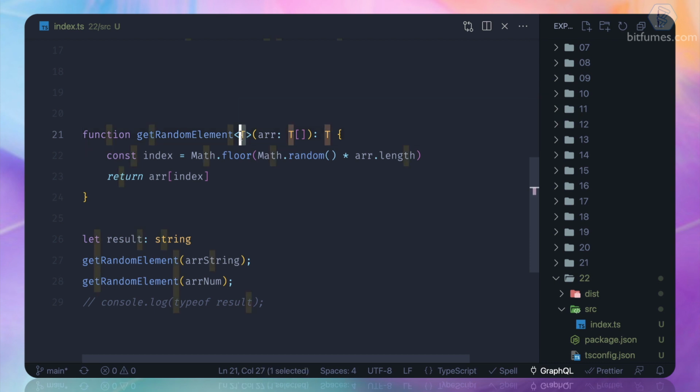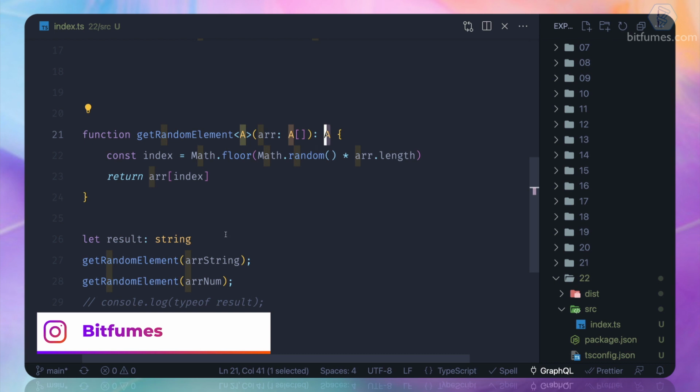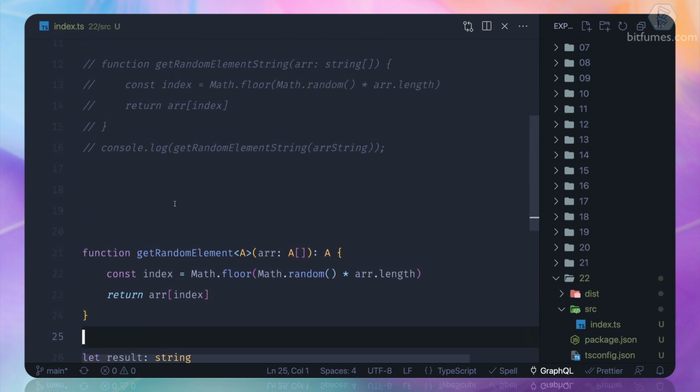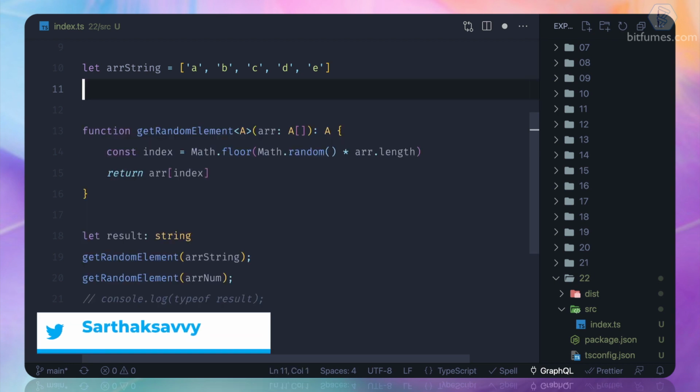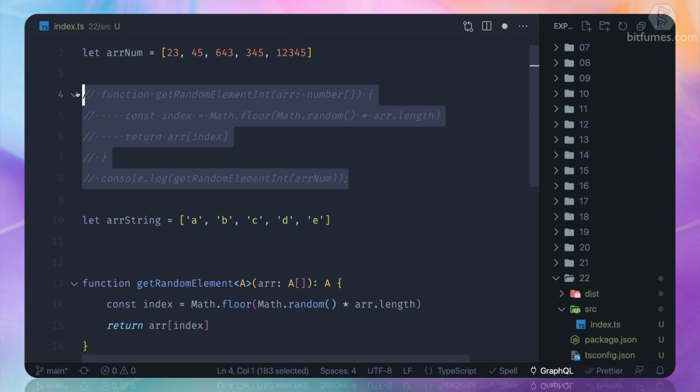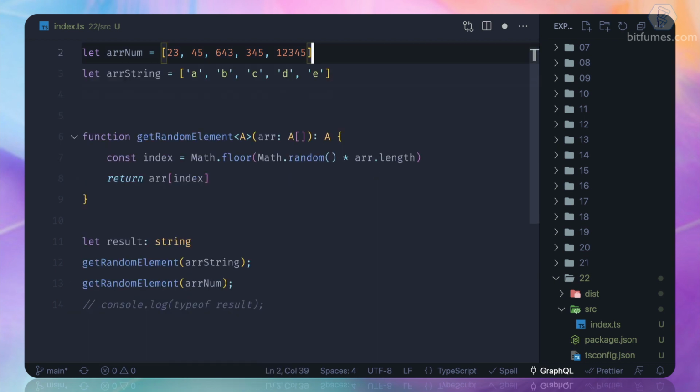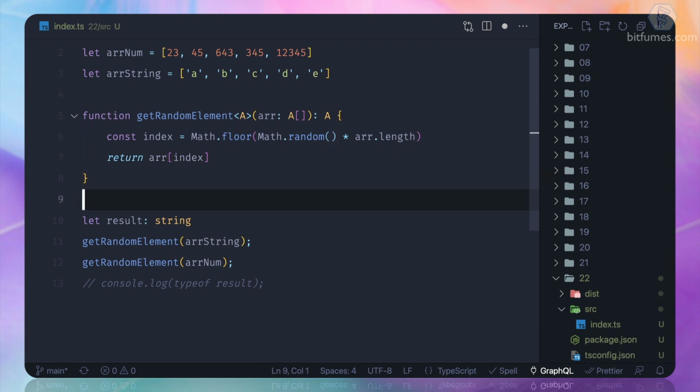You can use any letter. If I use A, it doesn't matter, because we are defining here that getRandomElement is going to accept a type which currently I don't know, but it is going to be the type we are passing, and the same is going to be the type of the return. So this is an amazing thing in TypeScript which is going to help us create functions that are reusable in different use cases, different type cases actually.